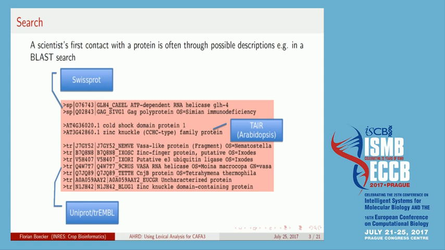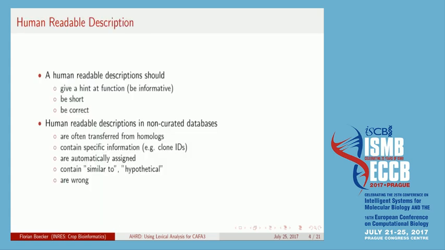But then on the other hand, TrEMBL not being curated. And you already see we have descriptions in here that start with putative and stuff like that. So these descriptions probably come from computational methods, and we have to deal with them.